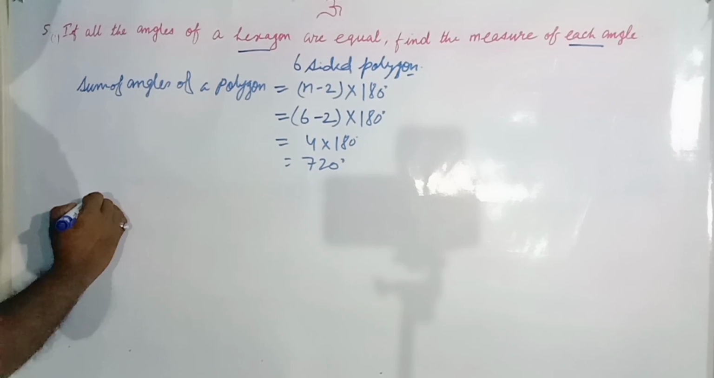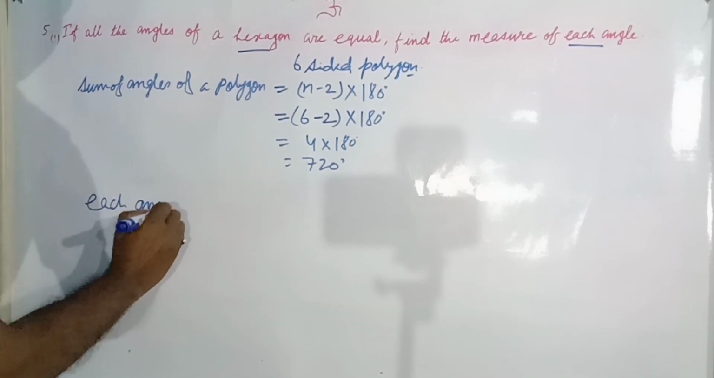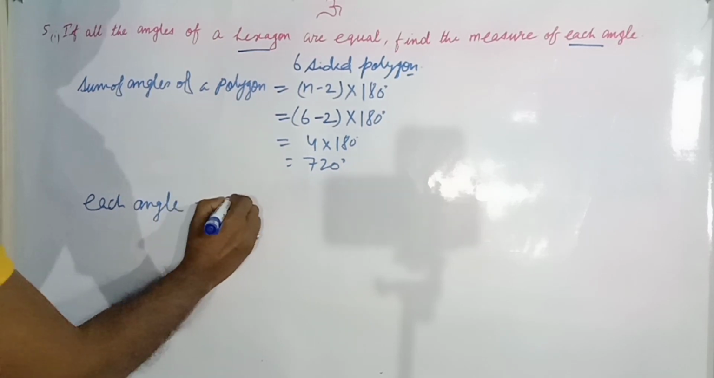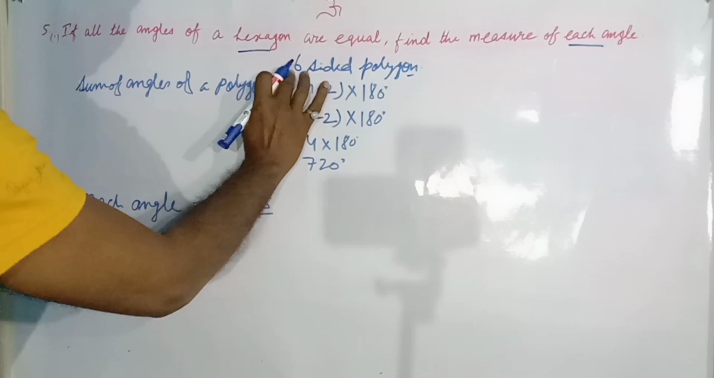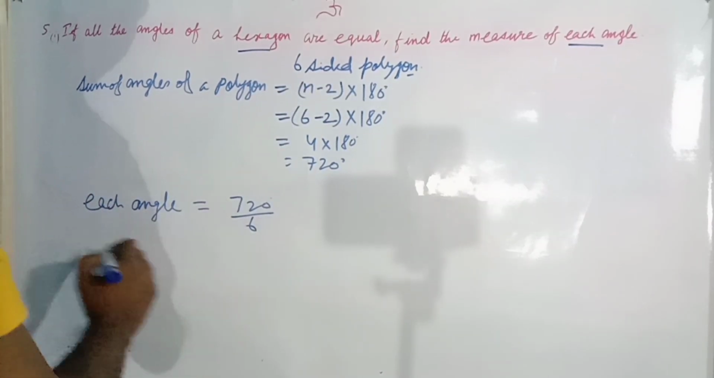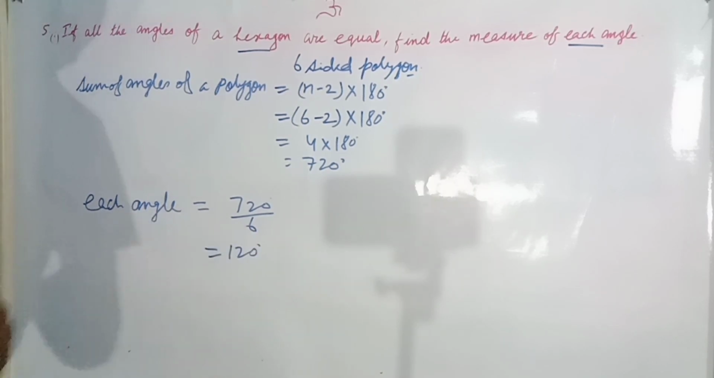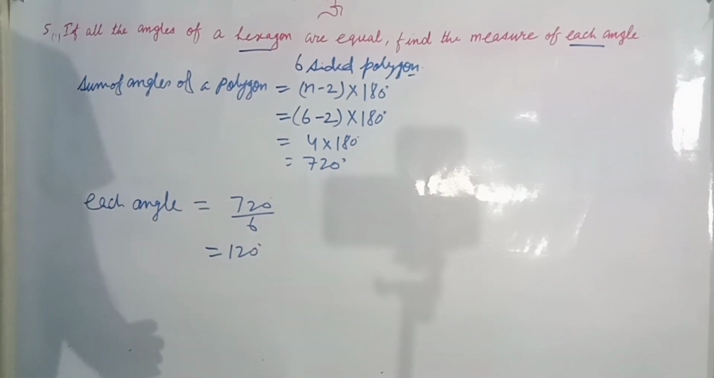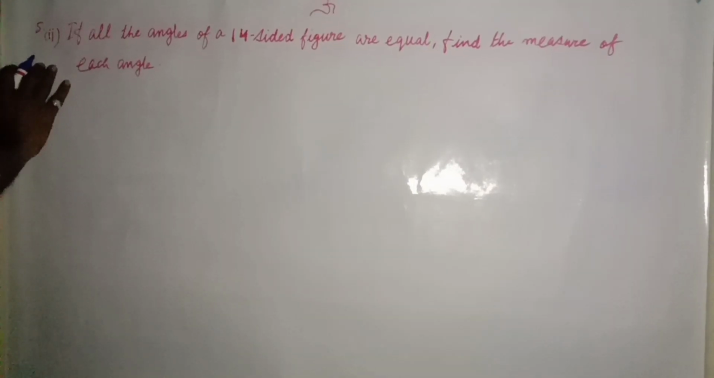Then each angle equals 720 divided by 6. The number of sides is 6, so we will divide this by 6. Then we will get the answer 120. It's over. Then the second part. The second part is in question number 5.